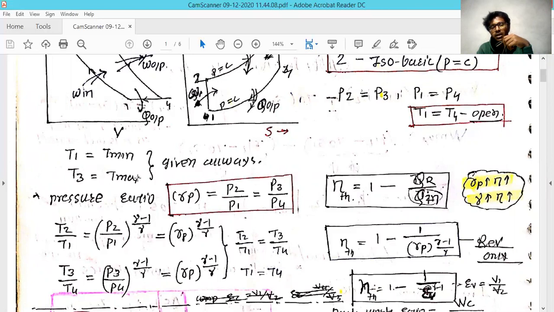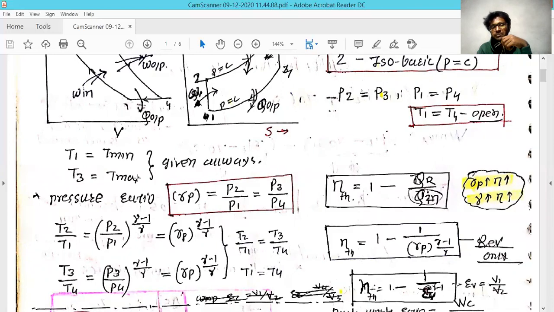And similarly, because it has two constant pressure processes, that is 2 to 3 and 4 to 1, because of the similarity, we take the pressure ratio as P2 divided by P1 equal to P3 divided by P4. So in this condition, there are two adiabatic processes, and in the previous chapter we have seen the relation between pressure and temperature for the adiabatic process.